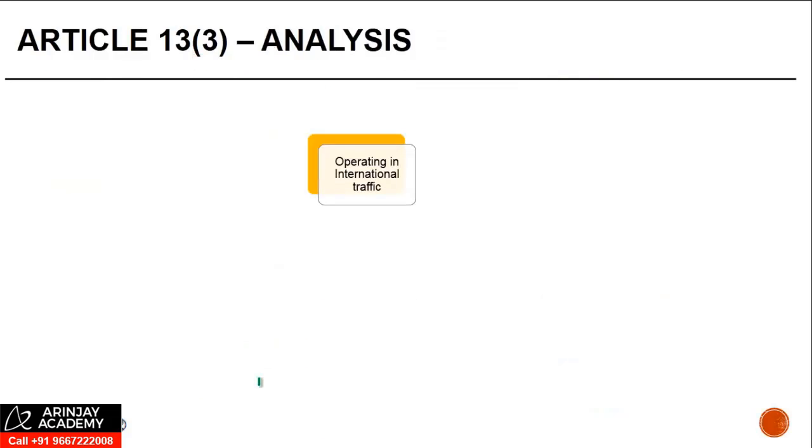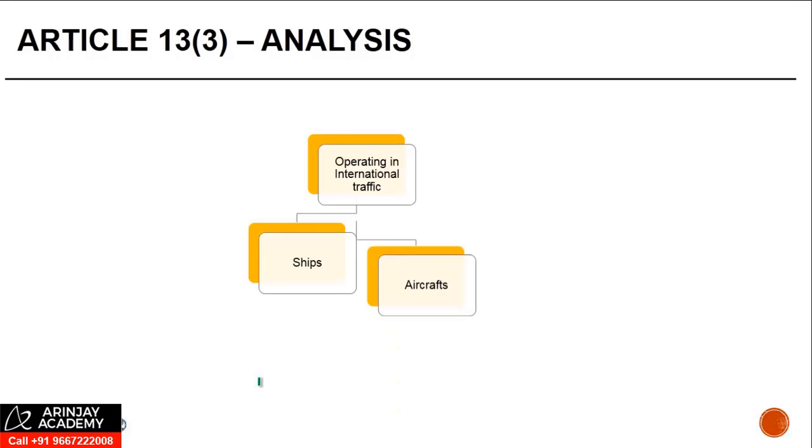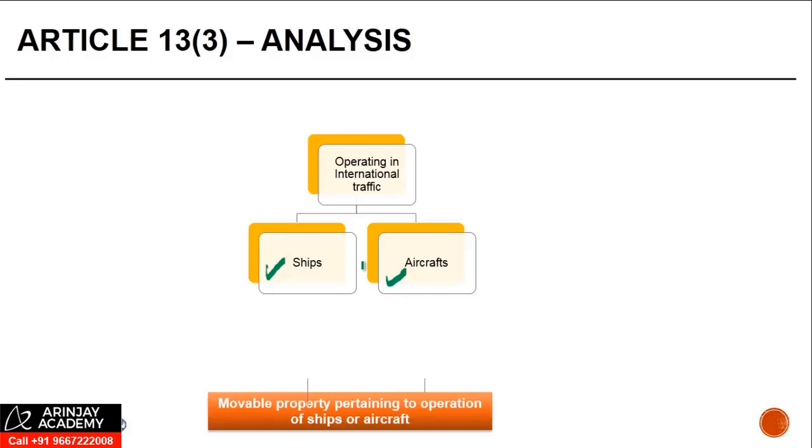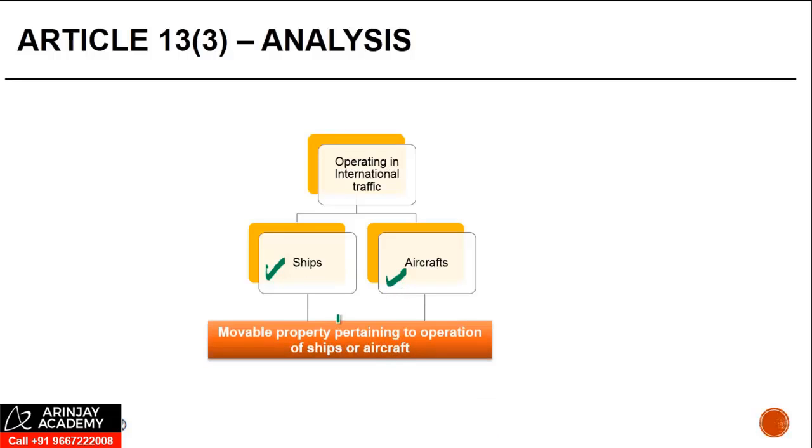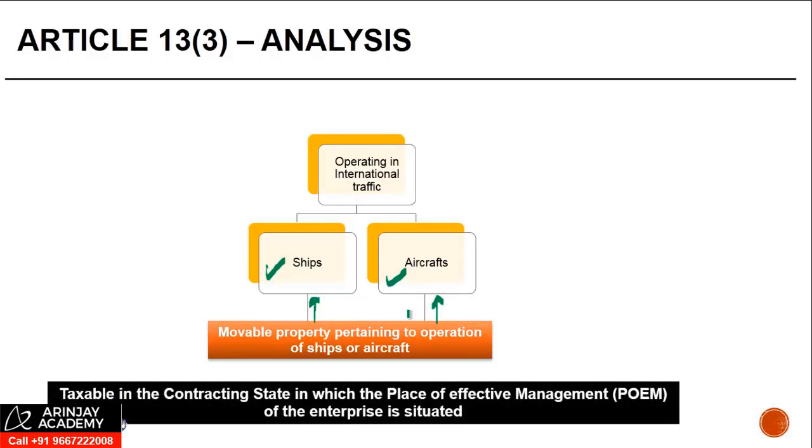So if I have to summarize, what are the provisions? If the following are operating in international traffic, which is either a ship or an aircraft, or a movable property pertaining to the operation of such ships or such aircraft, these are taxable under Article 13.3. And in which country are they taxable? They are taxable in the contracting state where the place of effective management of the enterprise is situated.